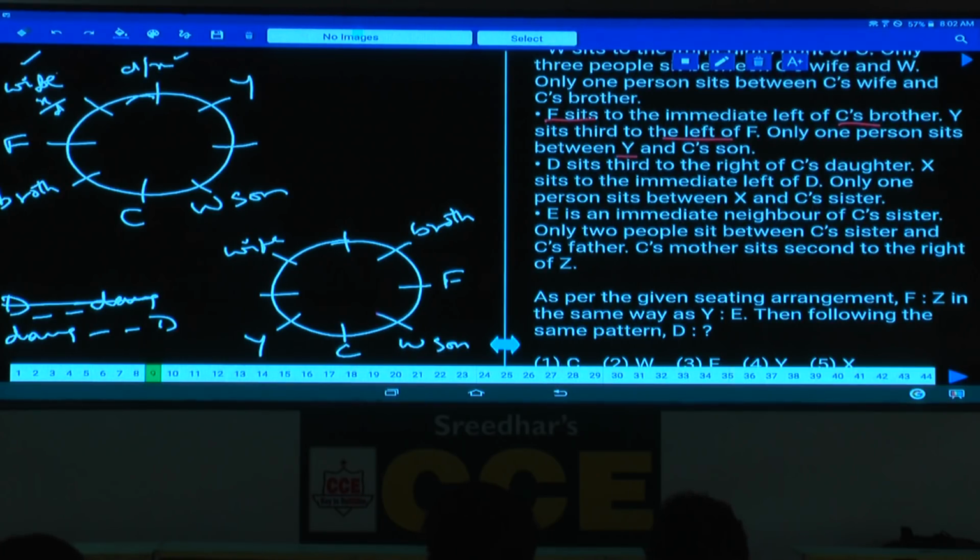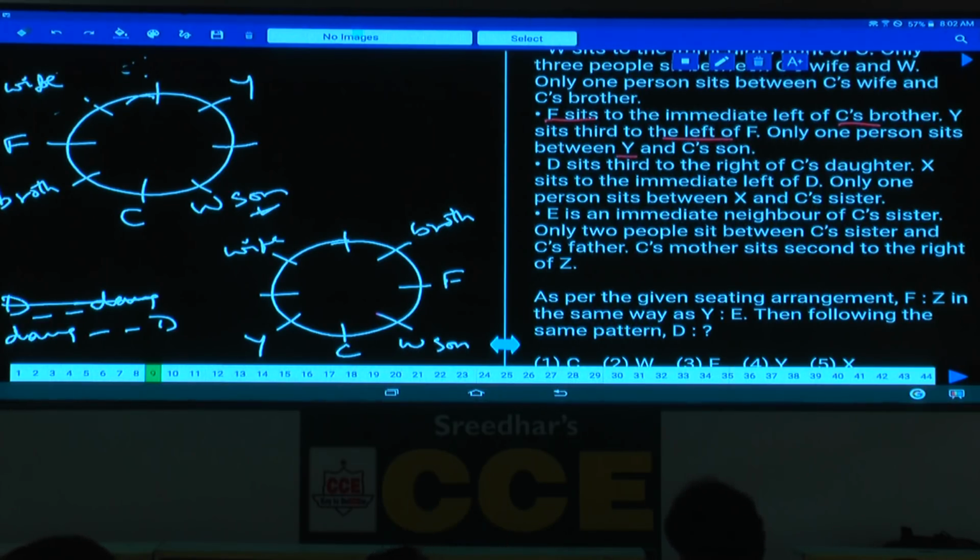Now X and D, if D is at this place, D sits third to the right of C's daughter. If D is at this place, third to the right of C's daughter means C's daughter must be W, which is not possible, isn't it? Because this D must be third to the right of C's daughter. Hence, if C's daughter is here, then only D will be third to the right. Or if D is here, this D is third to the right of C's son rather than C's daughter, isn't it? Hence, D cannot be at this place. Hence, where should this D be?